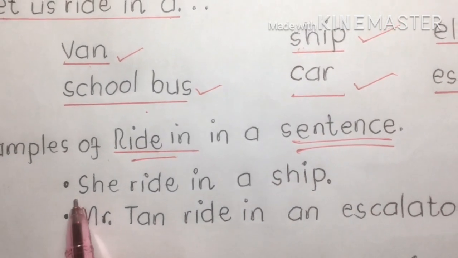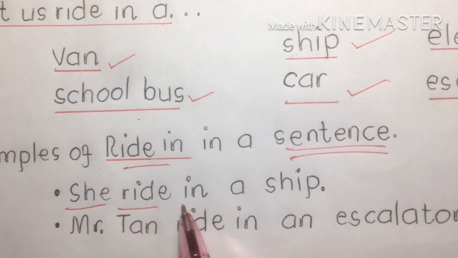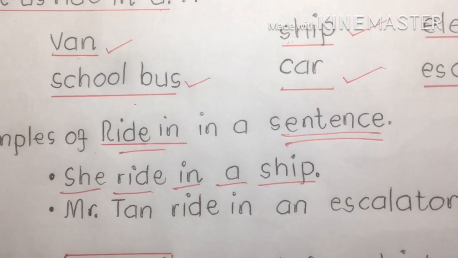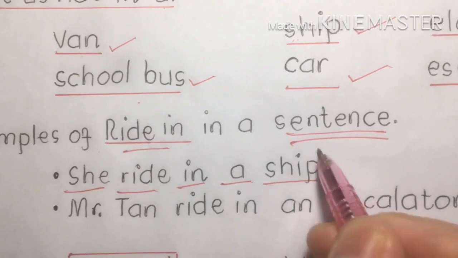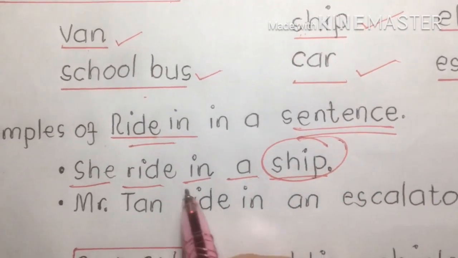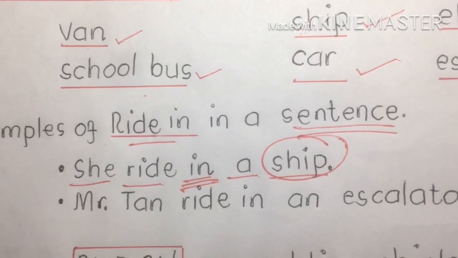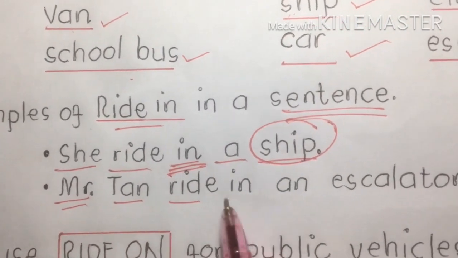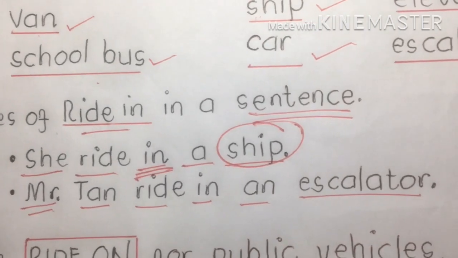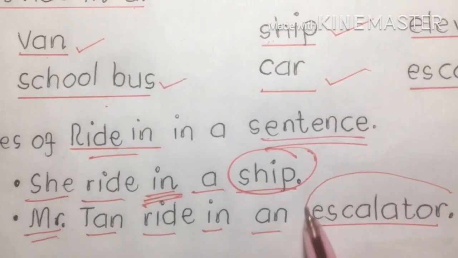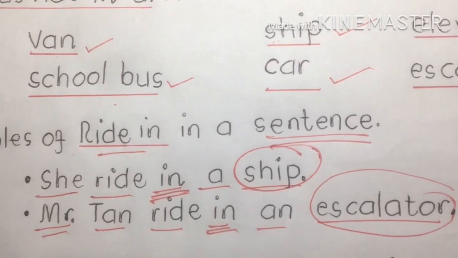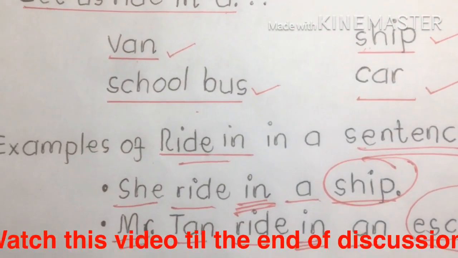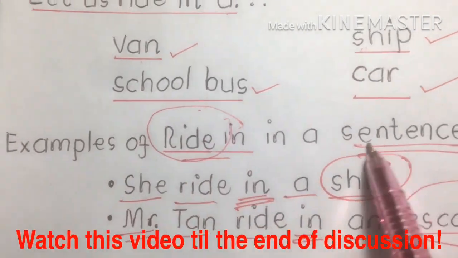Number one, she rides in a ship. That means to say she's there inside the ship. It's just because of in. Second, Mr. Tan rides in an escalator. Where is Mr. Tan? In an escalator. He is inside. That's examples of ride in using sentences.